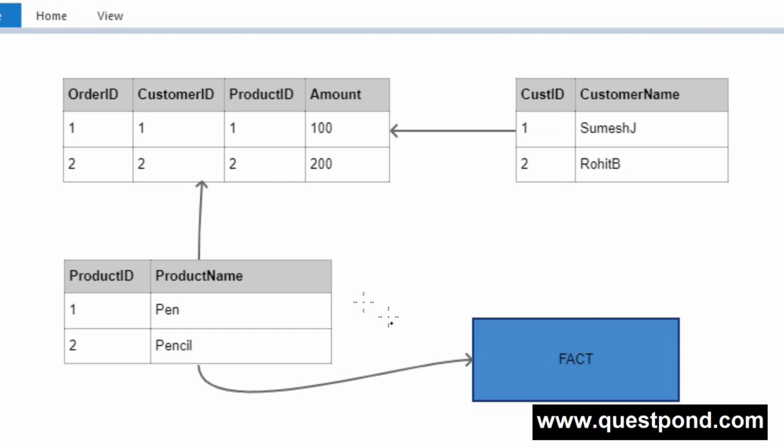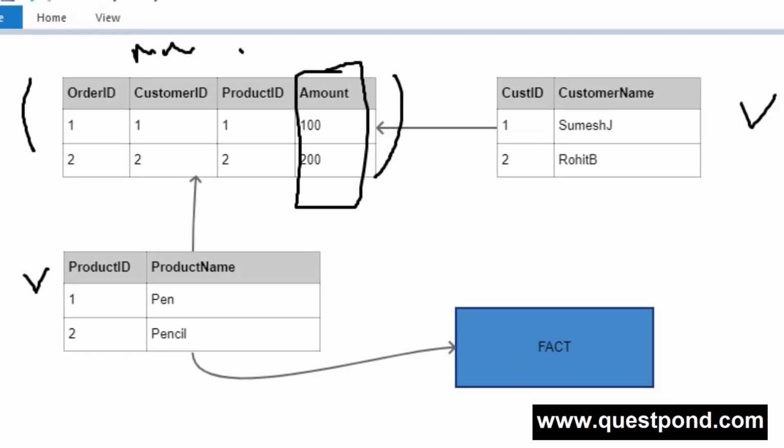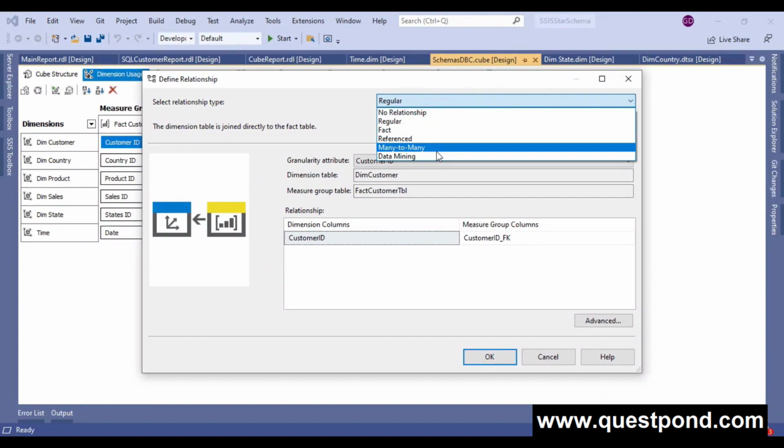So here you can see that we have a product table, we have a customer table. Definitely one customer can purchase multiple products and one product can be purchased by multiple customers. So hence we have an intermediate table over here, and in this table we have many to many relationship. So hence you can see that one more measure group will be created for amount here. So when you have a many to many relationship scenario, in that case you can select this many to many.